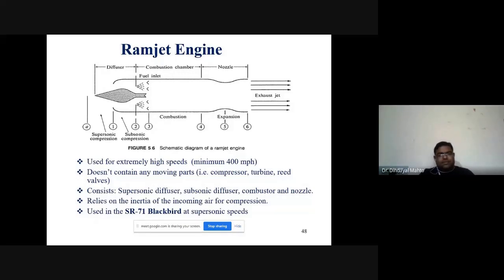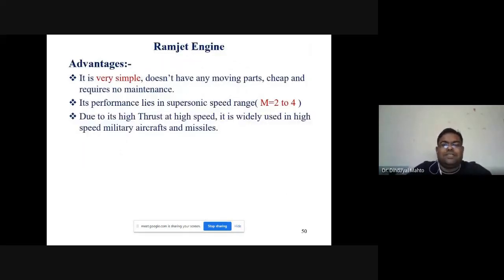It consists of a subsonic diffuser, supersonic diffuser, combustor, and nozzle. It has been used in the SR-71 Blackbird supersonic aircraft. Operating flight speed is between Mach 2 and 4. So what are the advantages? It is very simple, doesn't have any moving parts, is cheap, and requires no maintenance. Its performance lies in supersonic speeds, Mach 2 to 4. Due to its high thrust at high speed, it is widely used in high-speed military aircraft and missiles.